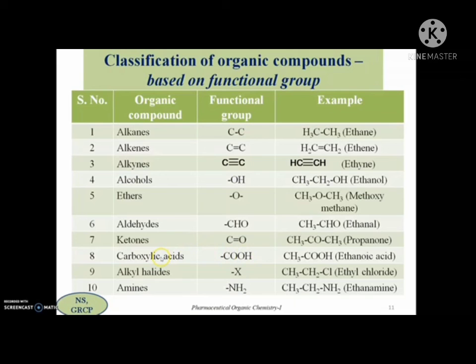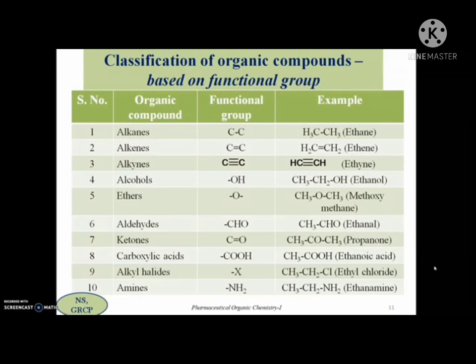Similarly, alkyl halides, where in addition to the alkyl chain, there will be a particular halogen present. And amines, the organic compounds which have an NH2 group or substituted nitrogen. So these are the 10 major classes of organic compounds which have different functions.